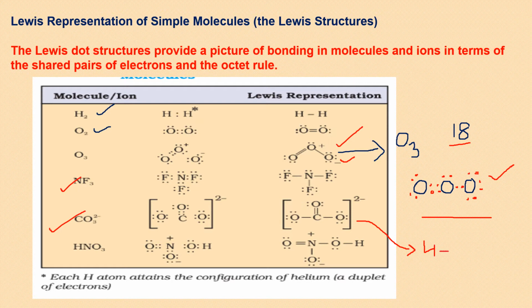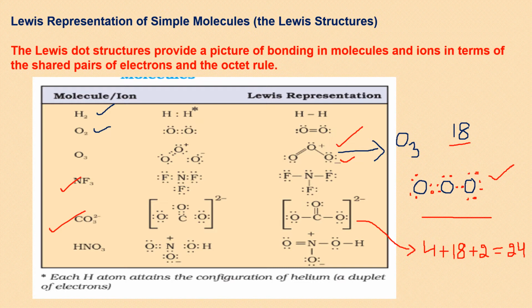Each oxygen has 6, so total 18 for 3 oxygens. And 2 negative means 2 extra electrons are there. CO3 has taken 2 more electrons from some other entity. So I have to add these 2 electrons, which makes it total 24 electrons, which I have to arrange around the carbon and oxygens in such a manner that the octet of each atom is complete.